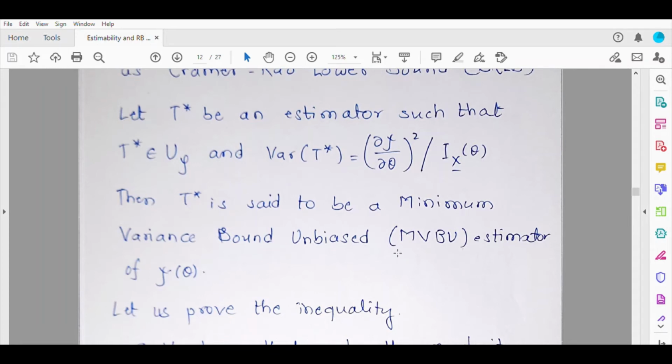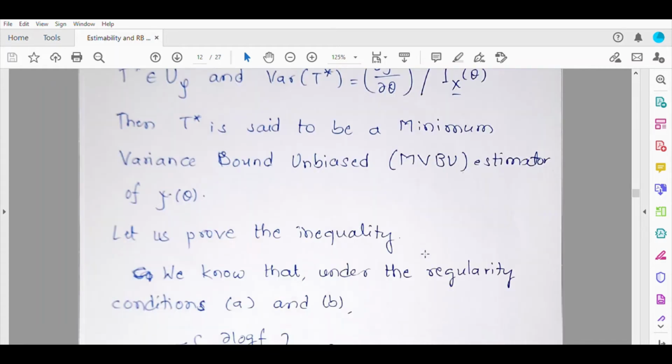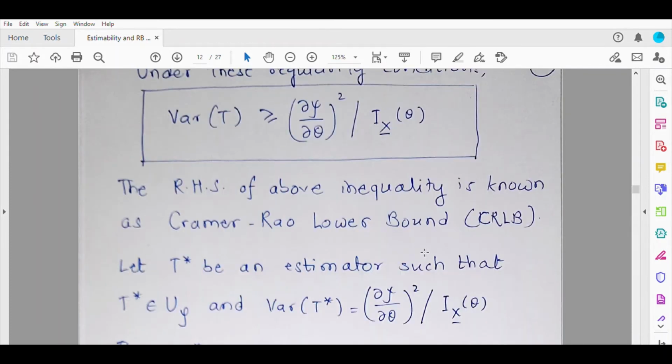You may come across a special case where this doesn't work, meaning either this kind of estimator doesn't exist, or you may adjust an existing estimator such that the variance is even lower than the Cramer-Rao lower bound. Are there any cases where this can happen? All these questions we will answer in due course of time. Let us now try to prove this inequality. Let us first build up the proof.